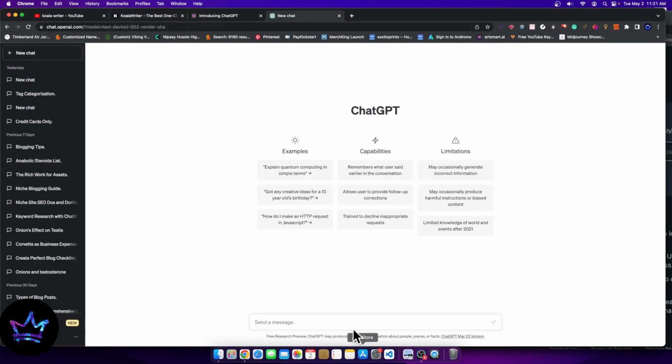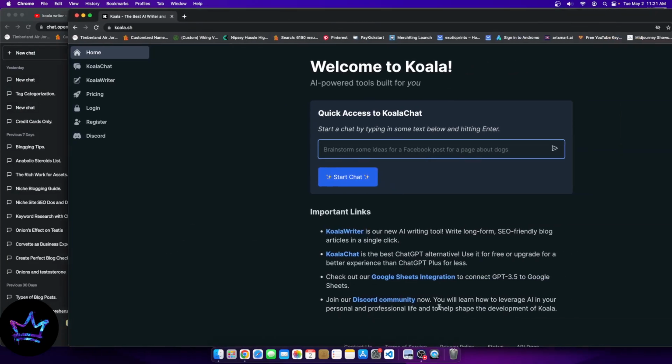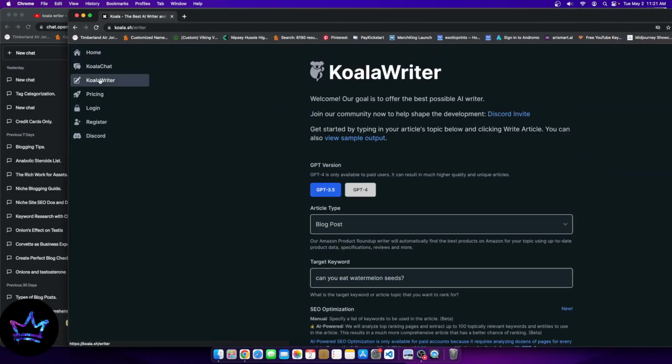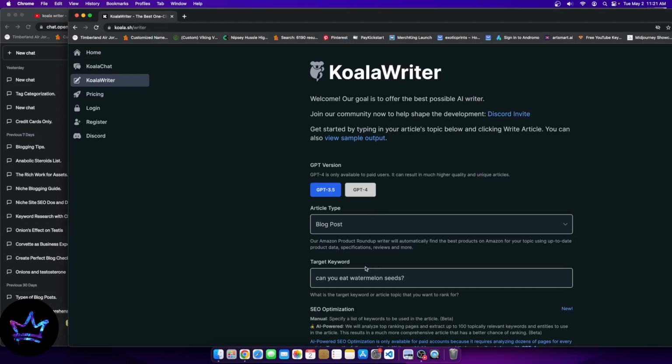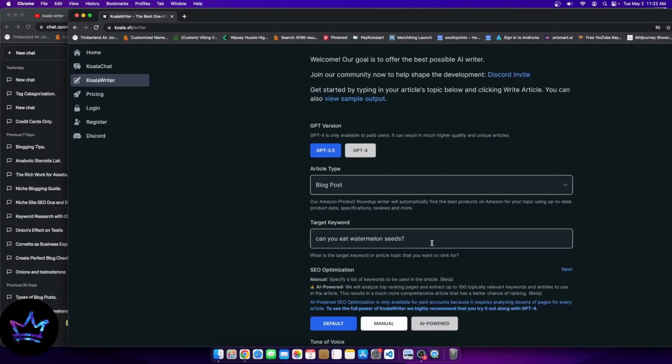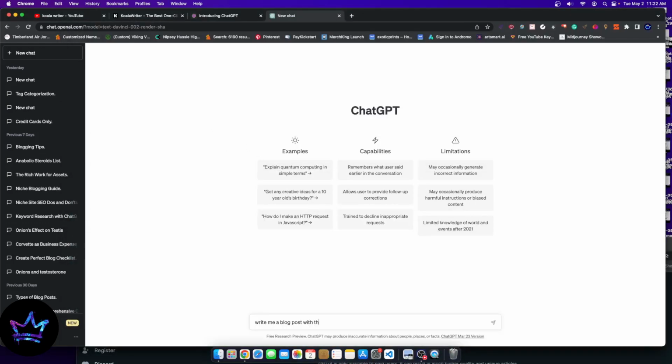All right? So I'm going to go over here and I'm going to write on GPT using the information that Koala is asking. All right? So I'm going to go over here, Koala Writer, and I'm going to say, write me a blog post, because that's what it is. Write me a blog post with the target keyword of "can you eat watermelon seeds."